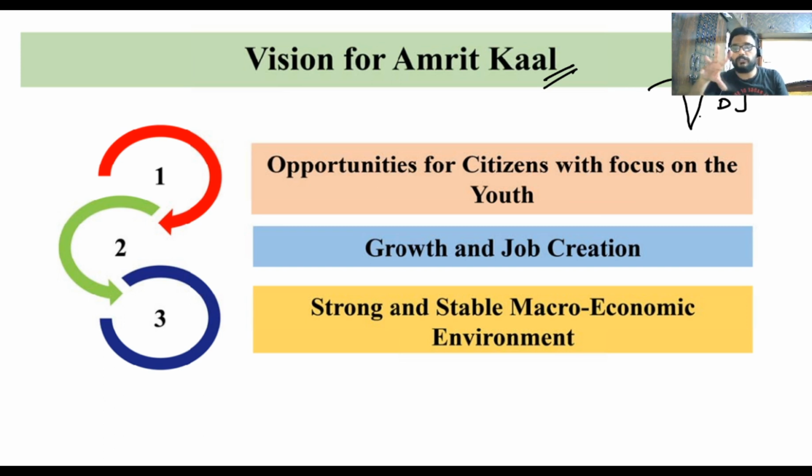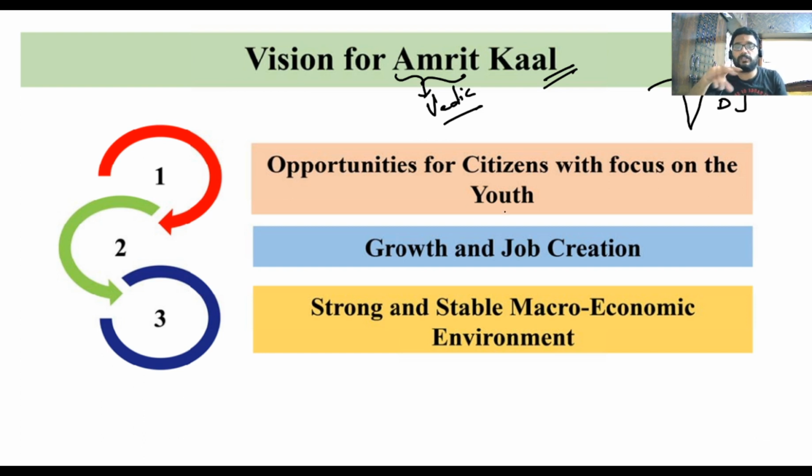So what are the visions? We have three important visions under Amrit Kal. Amrit Kal is a term which is taken from Vedic astrology, which says that India's visions are going to be met in the long term, but from 75 to 100 years, whatever we are going to invest, India is going to see the fruits of its investments or its hard work.